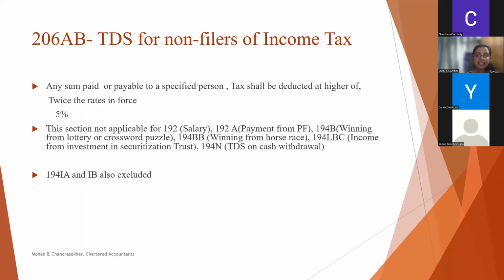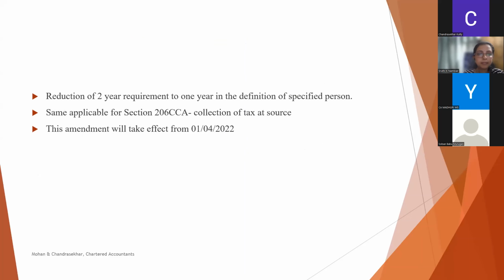And now, by the amendment, 2 more sections are also excluded from the scope of this 206AB. That is payment on transfer of certain immovable property and TDS on payment of rent by certain individuals and HUF. That is 194IA and IB are also excluded from 206AB. That means, I will give an example. If you are making a payment as salary to a specified person, even though he is a specified person, section 206AB will not be attracted. Normal TDS provision will only be attracted to such payment.